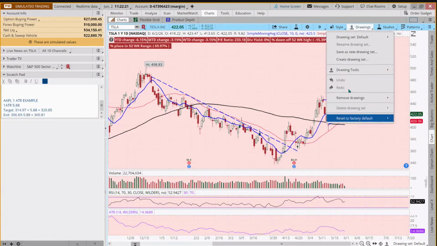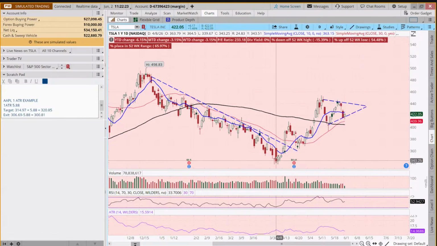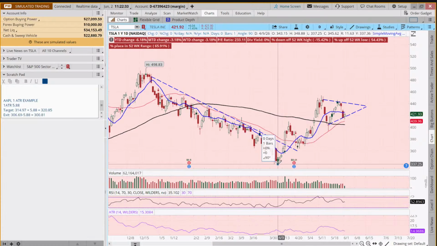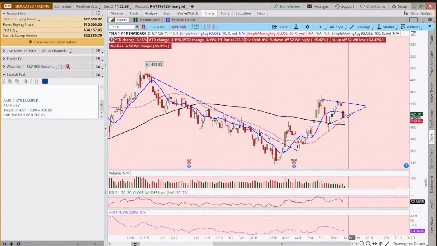If I change my drawing tool here, it's gone up 32%. I mean, we're still up 25% from that recent bottom. But what we're seeing is this pennant pattern setting up. And you may say, yeah, well, Barb, you teach getting started with technical analysis.